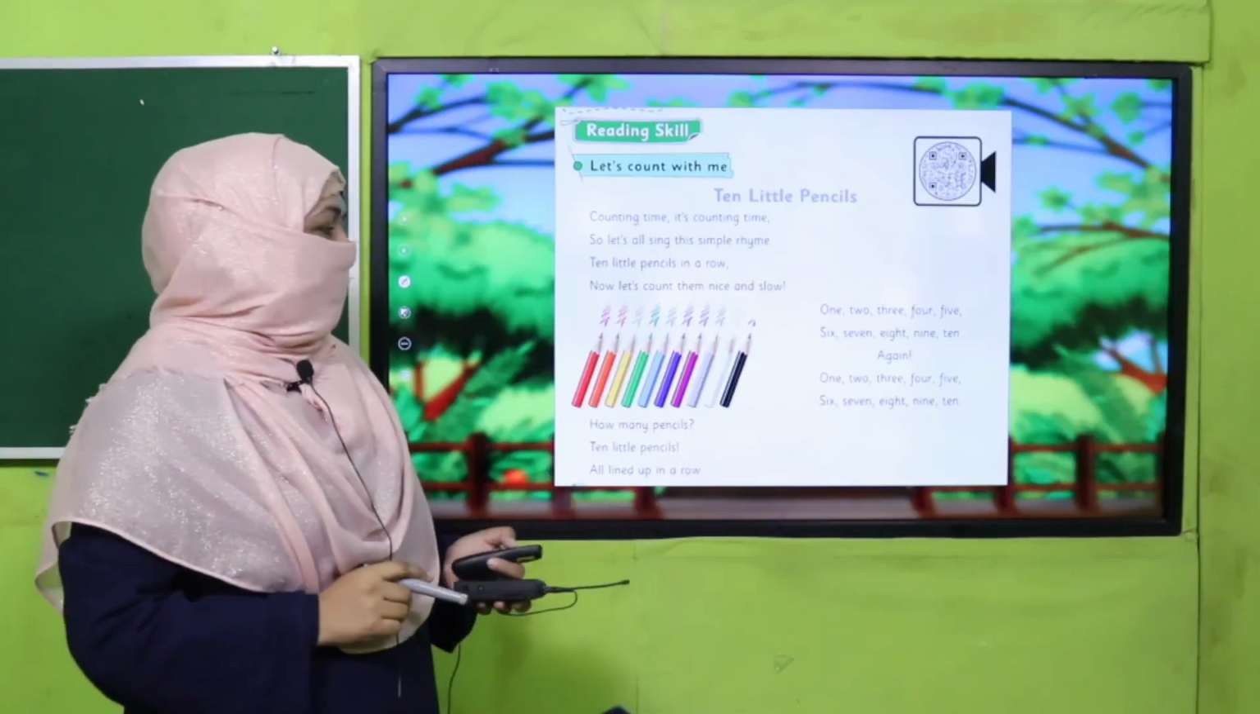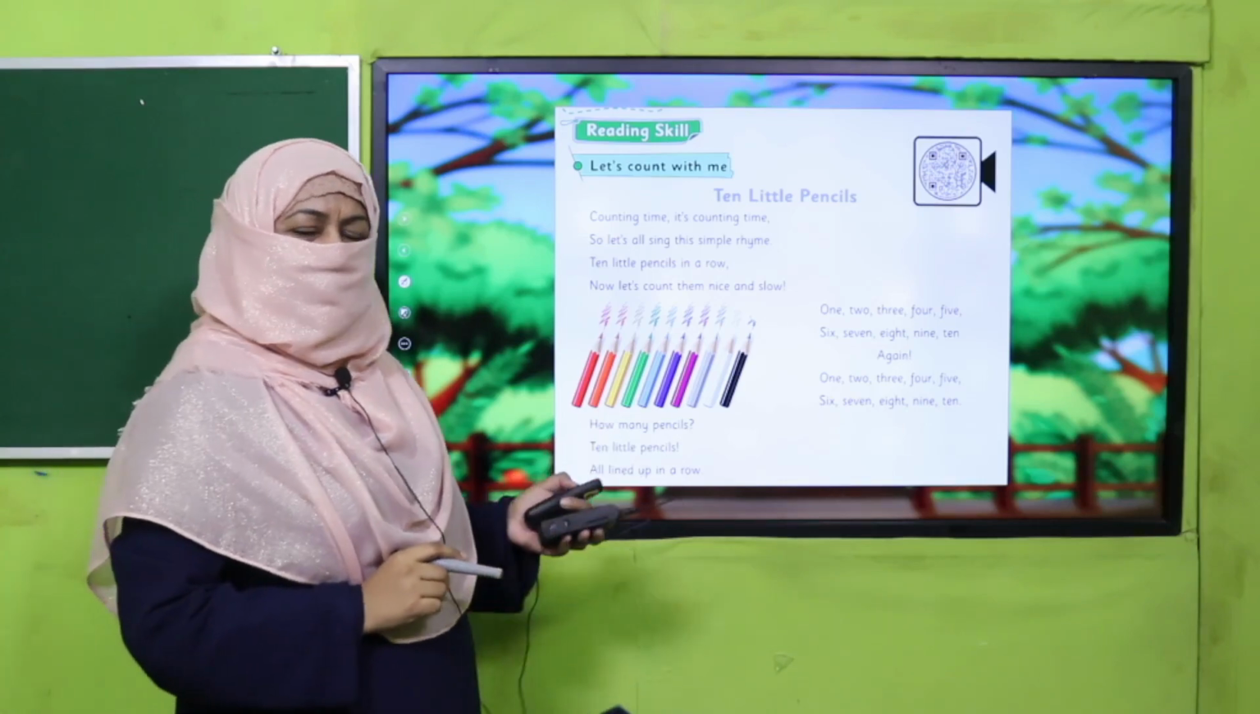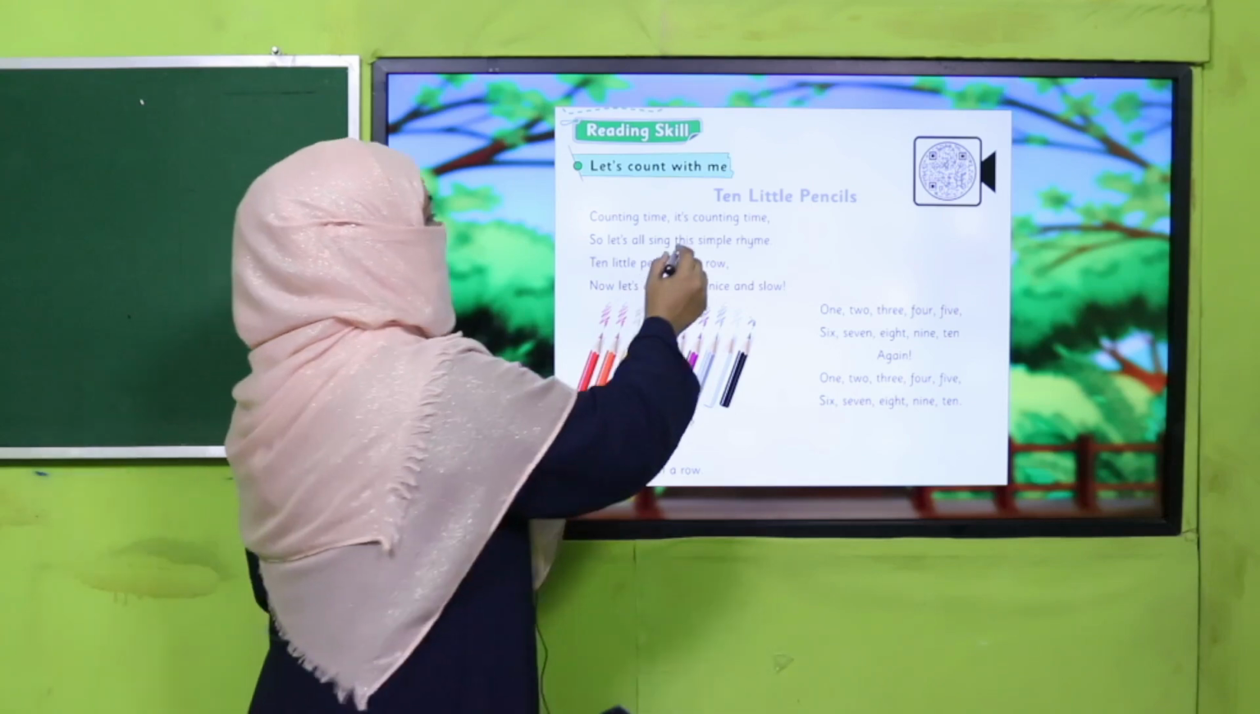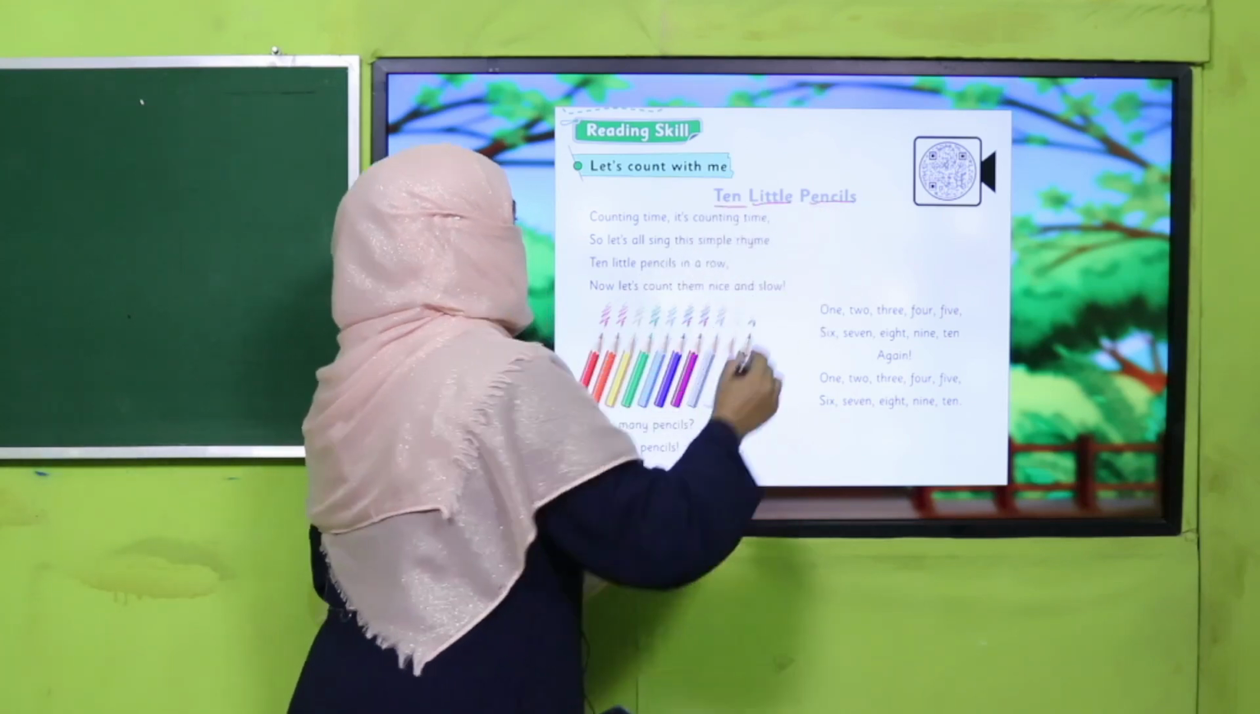Okay. So all of you open your book, let's read this beautiful poem and find out numbers. Its title is 10 Little Pencils.